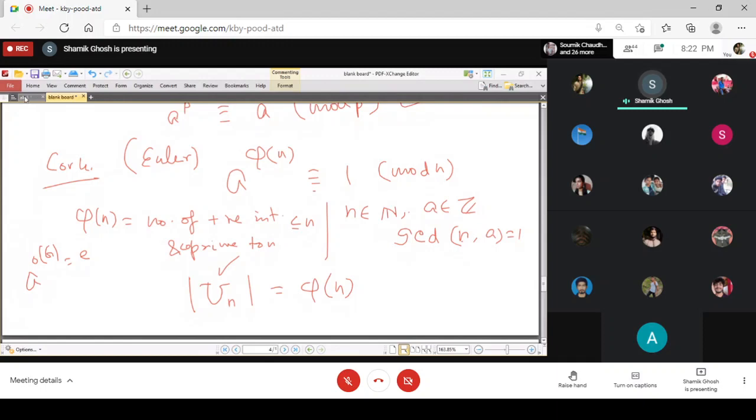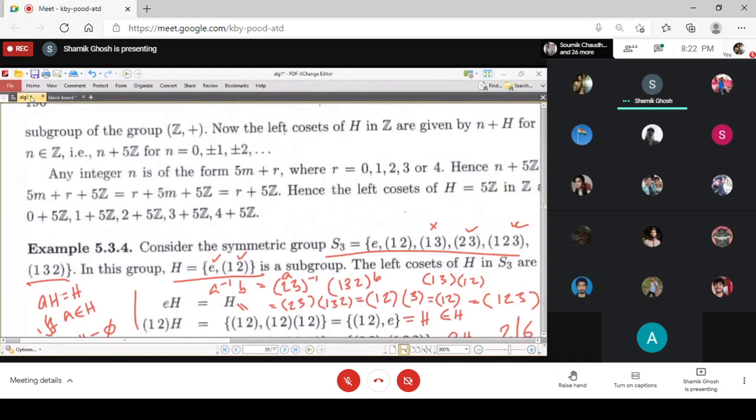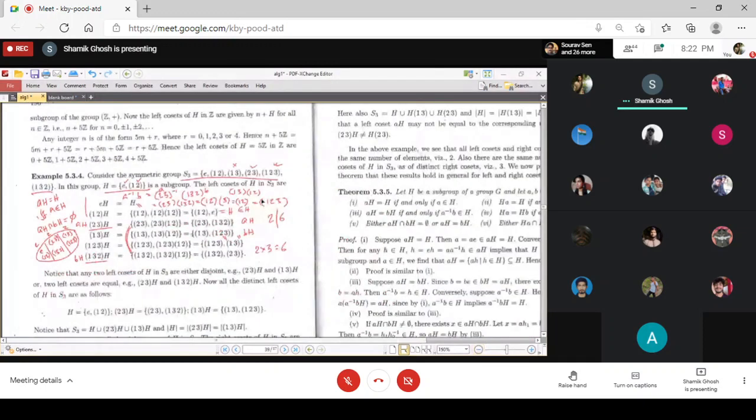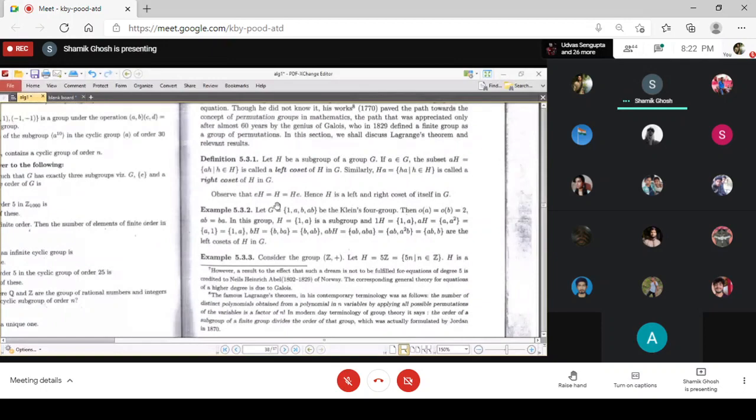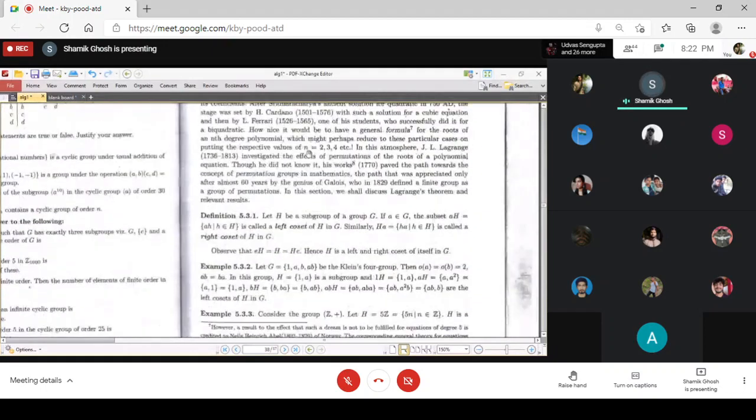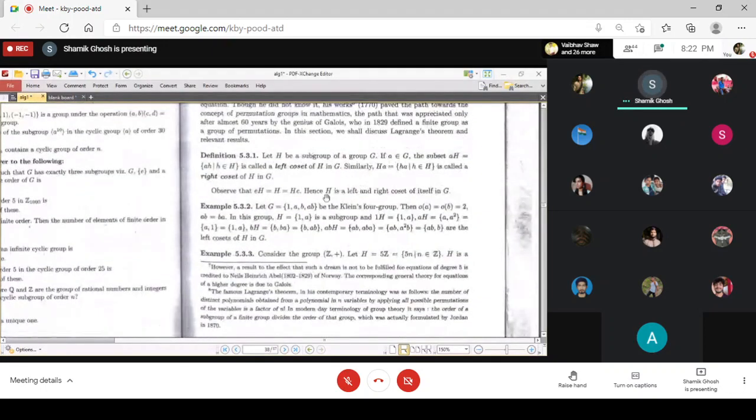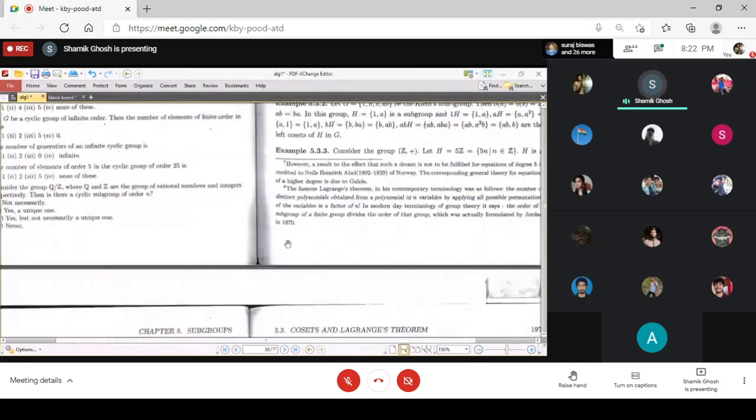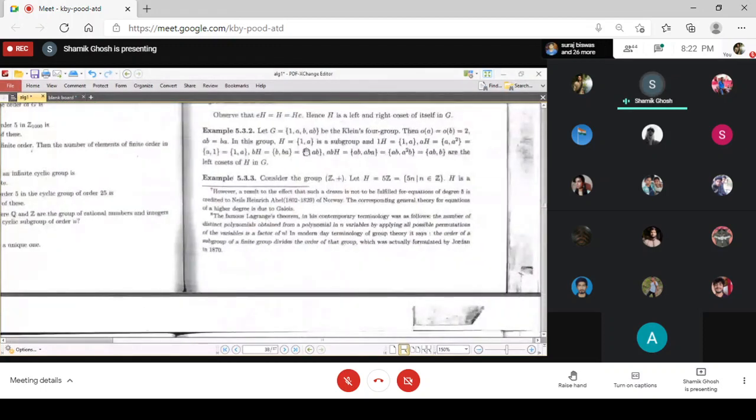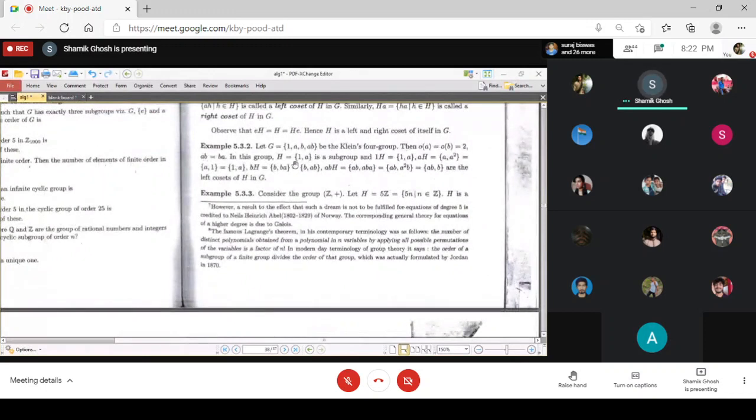If we go back to the book and revise this, you see that it started with some history, then defined the cosets, left cosets and right cosets, and then produced some examples. Here is an example of a finite group, and it is shown how the left cosets and right cosets are formed.